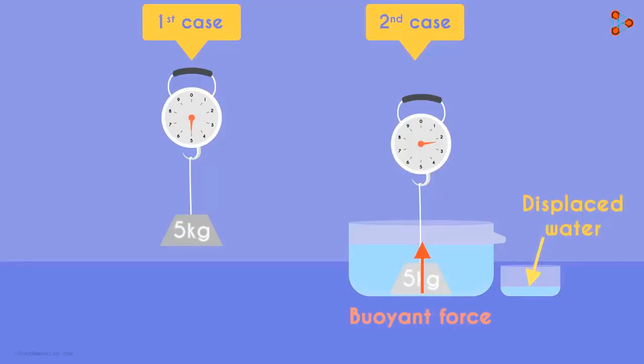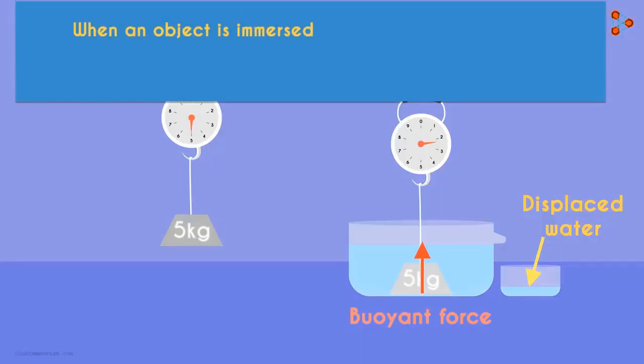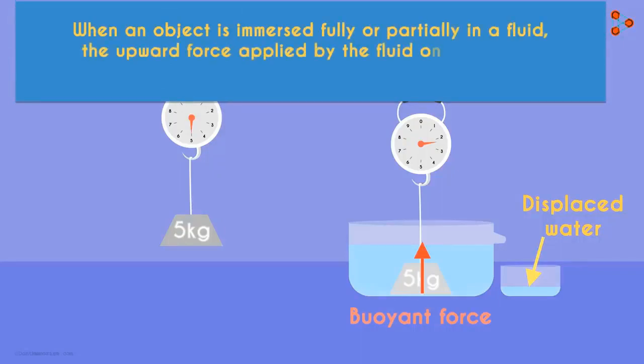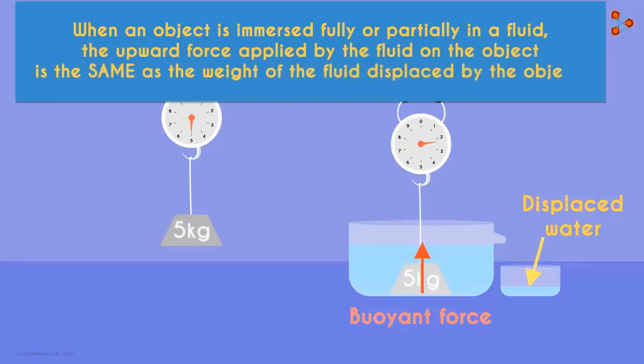Now in this context, we can say that the weight of the displaced water is equal to the magnitude of the buoyant force acting on the object. That's Archimedes' principle. When an object is immersed fully or partially in a fluid, the upward force applied by the fluid on the object is the same as the weight of the fluid displaced by the object.